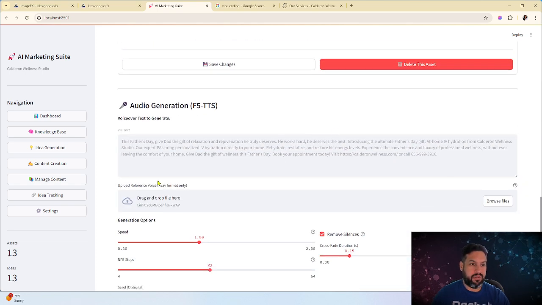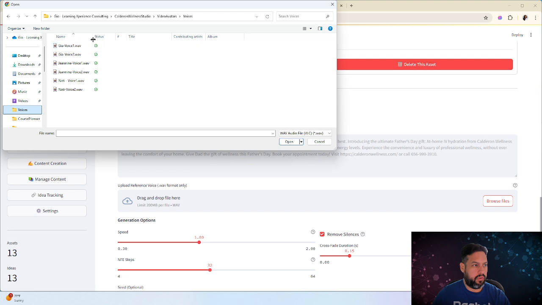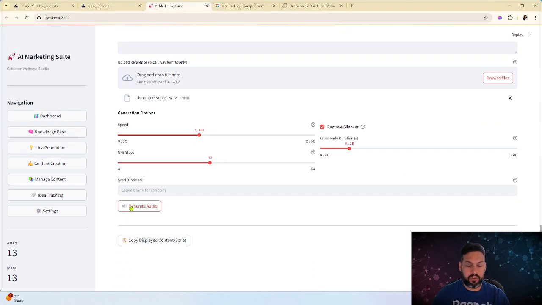And I can now generate audio. And this is actually a cloning tool. So all I do is I grab in here some of the voices of either my wife or my daughter. I click OK, and it will generate the audio based on the voice. That's using other technologies that I have discovered, all local.